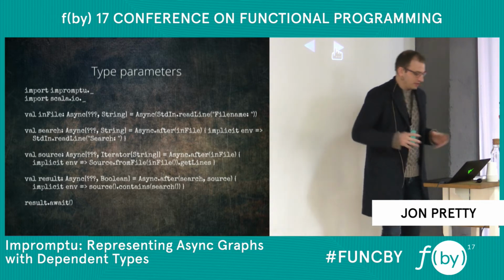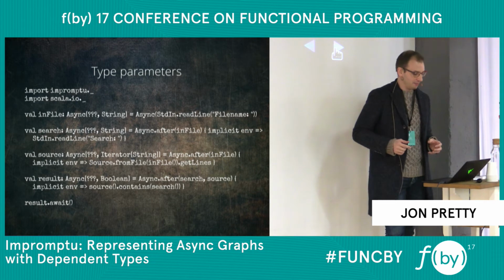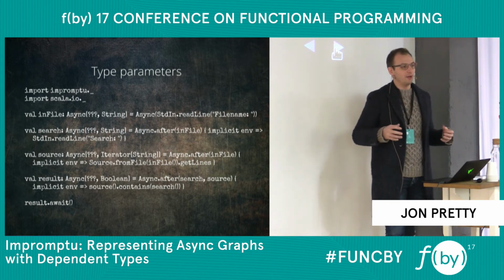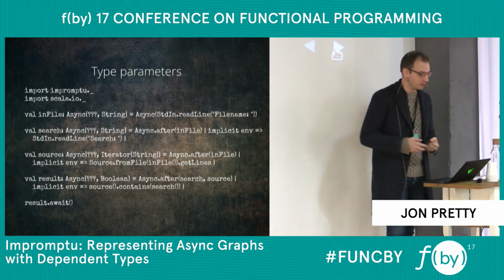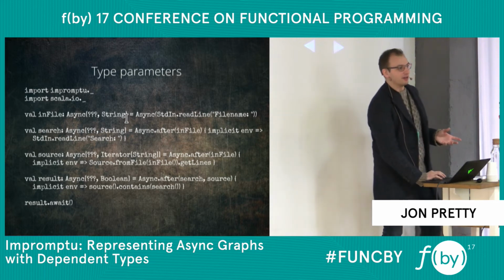But we need to look at the types in a bit more detail to understand how that works, why it works, and how we can have it work in the cases that we want it to work and fail in the cases when we don't want it to work. So let's explore what types are being inferred here.